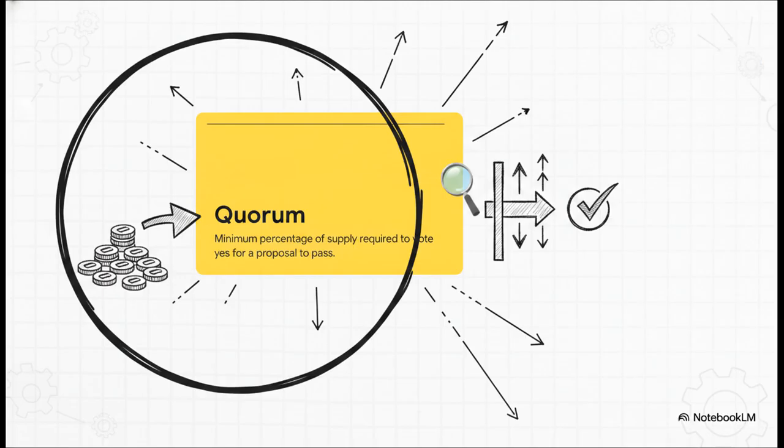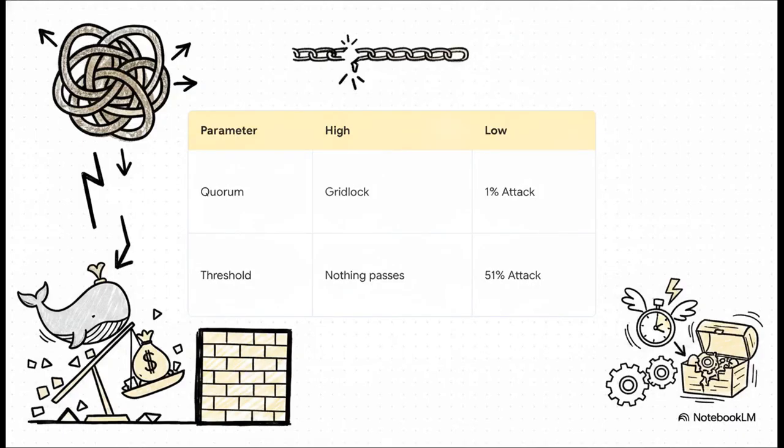To put that in perspective, that means 40 million Uni tokens have to actively vote yes, or the proposal just fails, no matter how popular it might be among the smaller holders. Setting these parameters is a wildly dangerous balancing act.